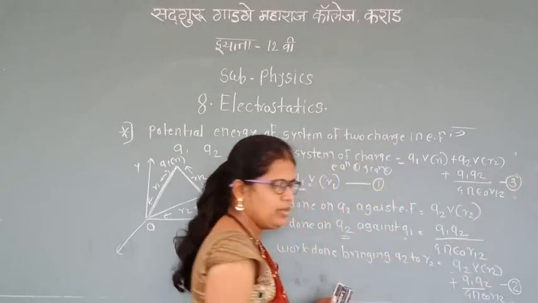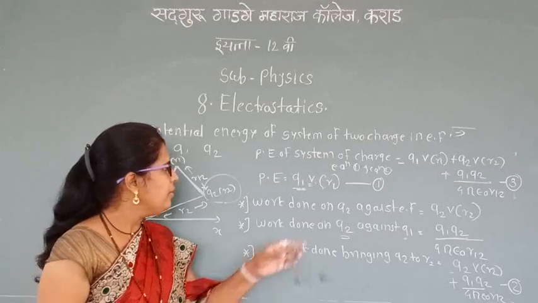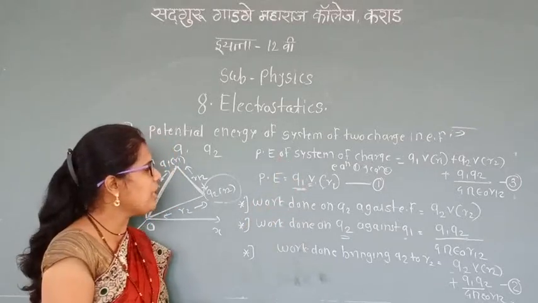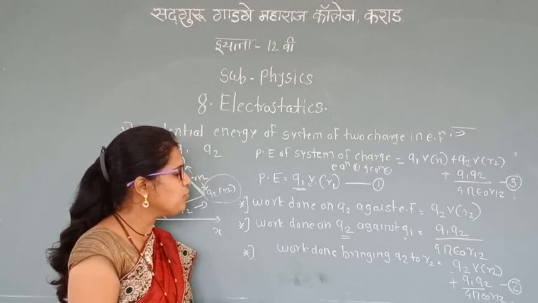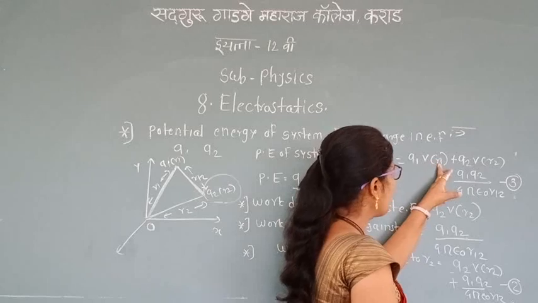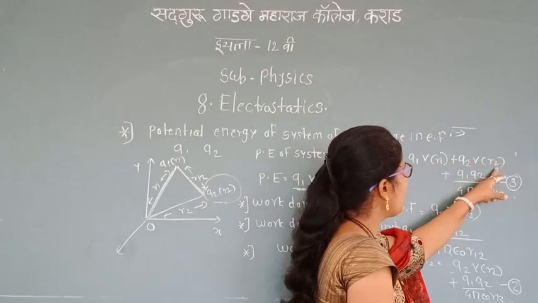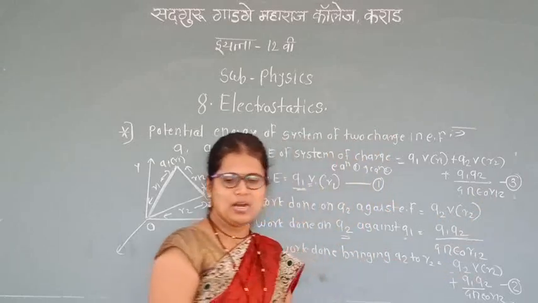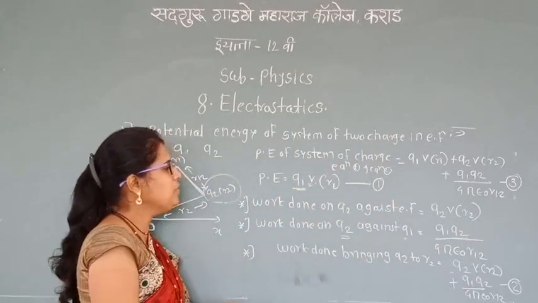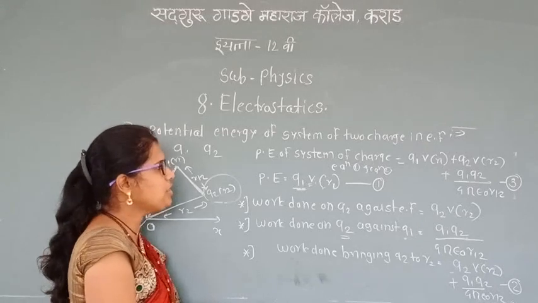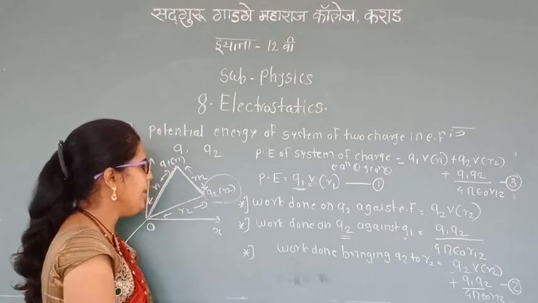Equation 3. This is the potential energy of the system of the two charges, and this equation shows the potential energy of a system of two charges in an applied electric field.